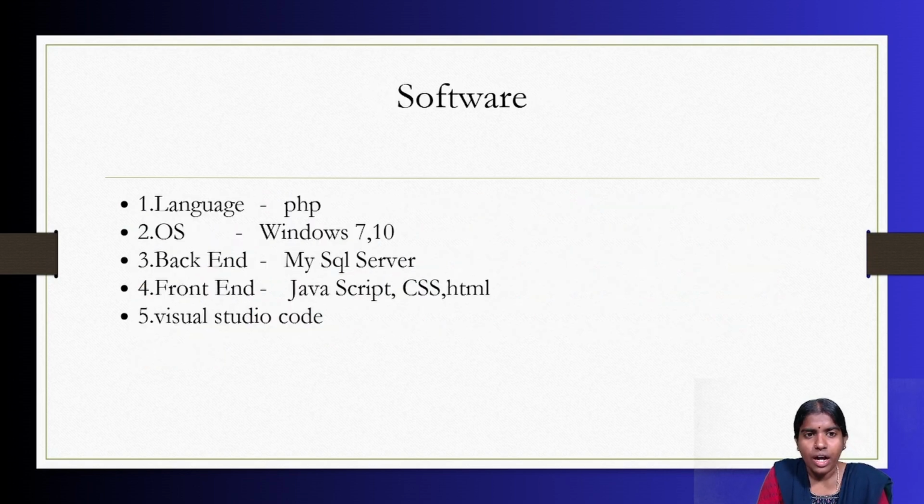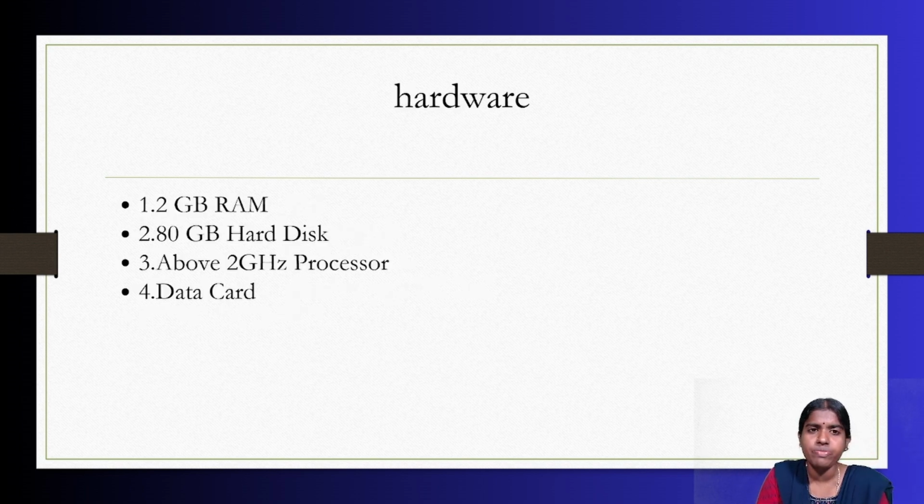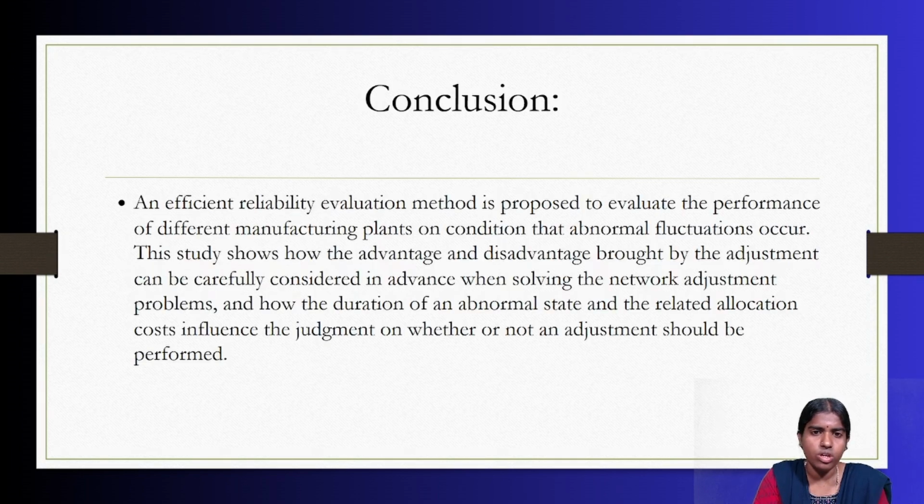What are the different hardware and software requirements that are essential to do this project? I'm going to use the VS Code editor. For the backend, I'm going to use Firebase and React JavaScript. Everything is CSS, HTML, and a Windows 7 or 10 operating system. For hardware requirements, I require 1.2 gigabytes of RAM, 80 GB hard disk, and about a 2 gigahertz processor. All these are the different hardware and software requirements that are essential to do this project.